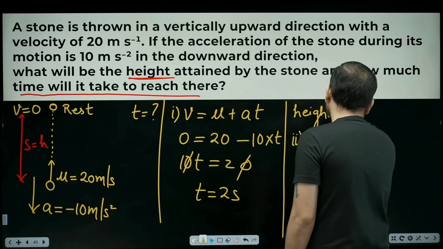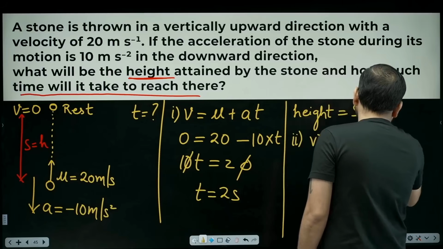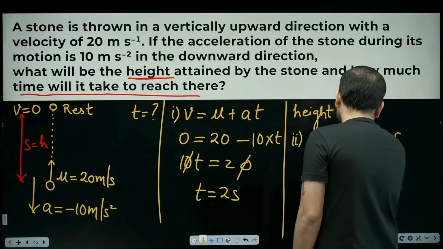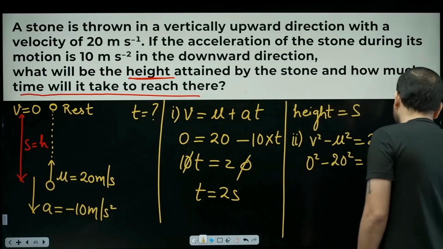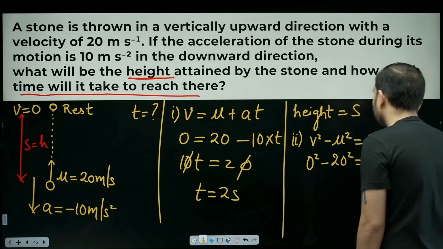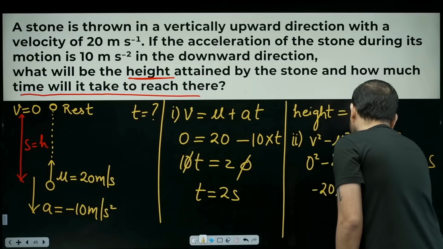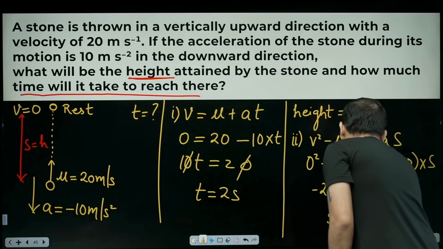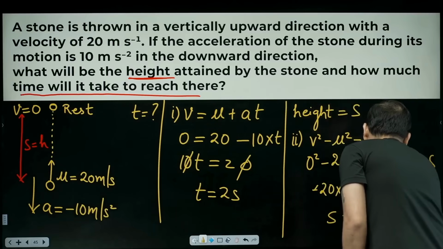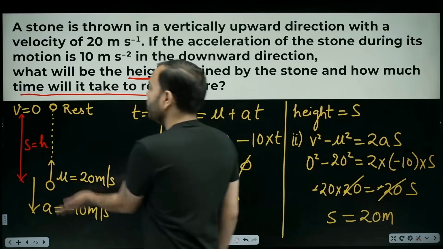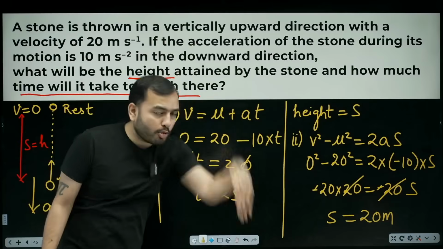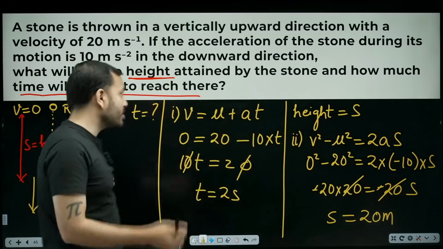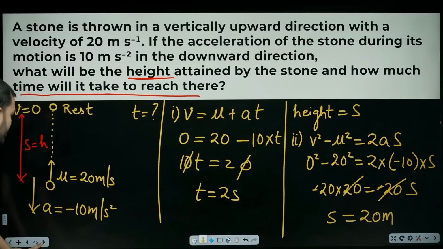Let's use the second equation: V squared minus U squared equals 2AS. V is 0, initial velocity is 20, acceleration is minus 10, and distance is S. So 0 minus 20 squared equals 2 into minus 10 into S, that is minus 400 equals minus 20S. Negative cancels on both sides. So S is 20 meters. That is how high it goes, and then it falls down. I've shown you just 3 questions here. You should practice more yourself. I'll make another video with more problems too.